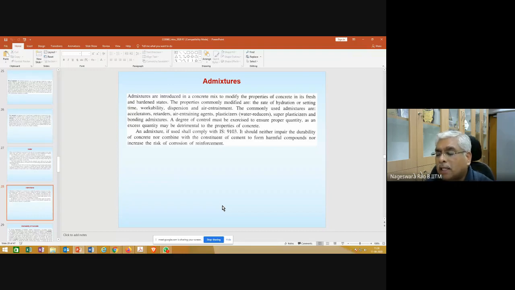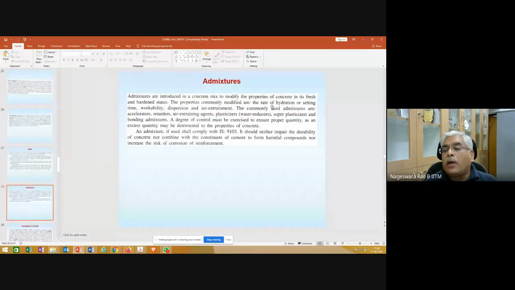What is the implication of this hydration? It releases a lot of heat. So when heat is released in a mass concrete, cracks are going to be formed. So to avoid such a thing, to control that, some admixtures can be added. That is what it means.